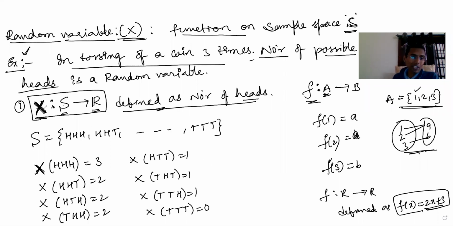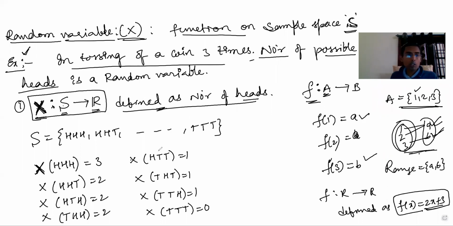So what is important here? X value means the function value. What is the function value here? A comma b only. This is the variable value, this is the function value. So here the function value is the range. What is the range? Range is a comma b.